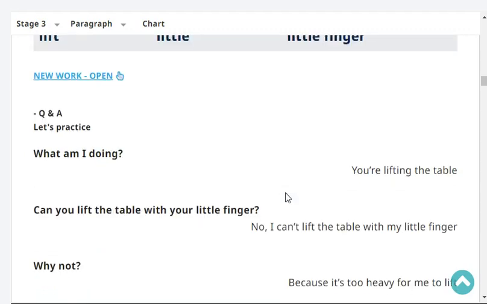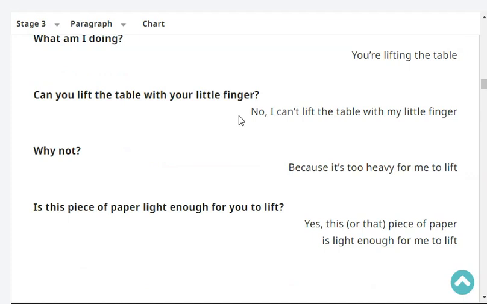What am I doing? You're lifting a book. Can you lift the table with your little finger? No, I can't lift the table with my little finger. Why not? Because it's too heavy for me to lift. Very good.